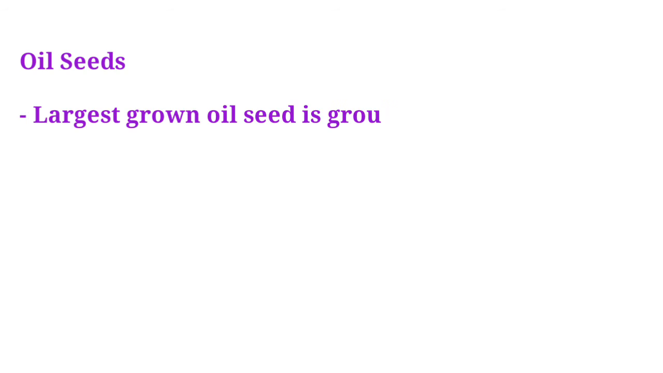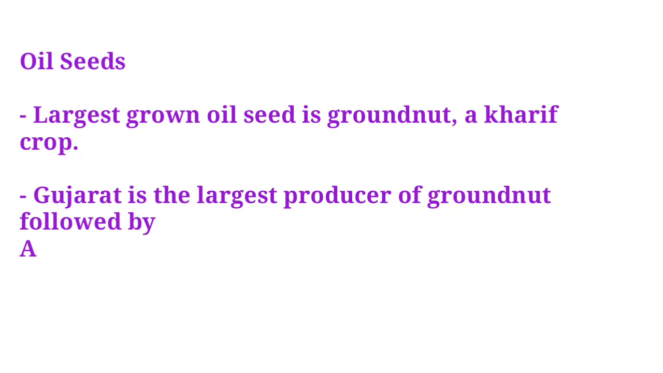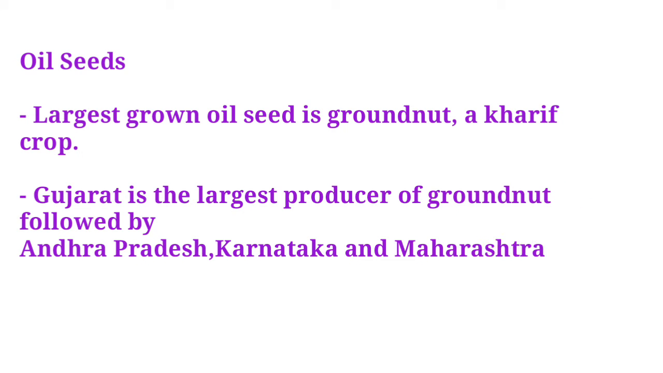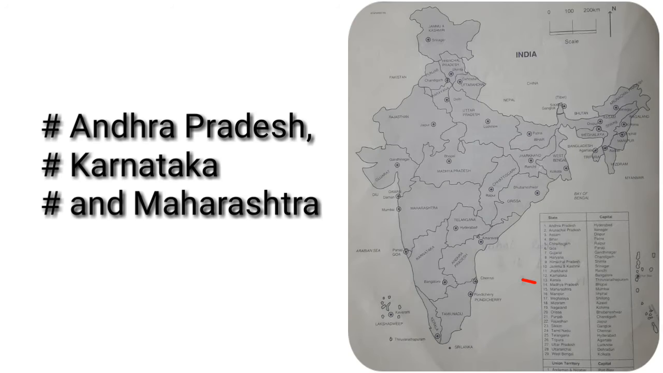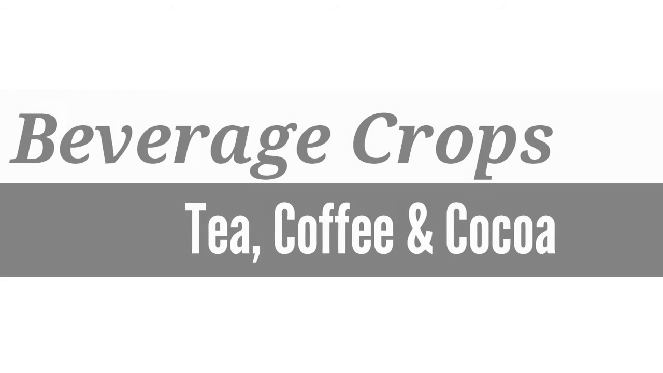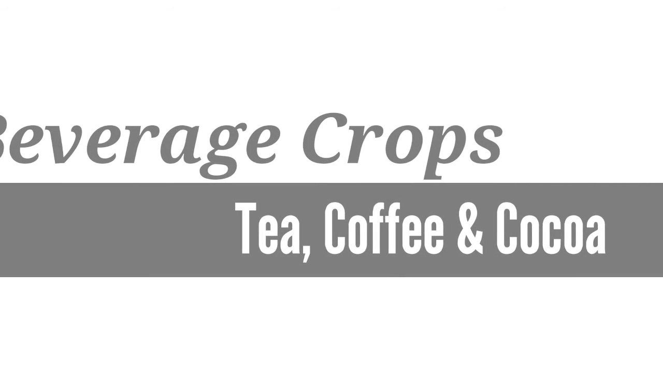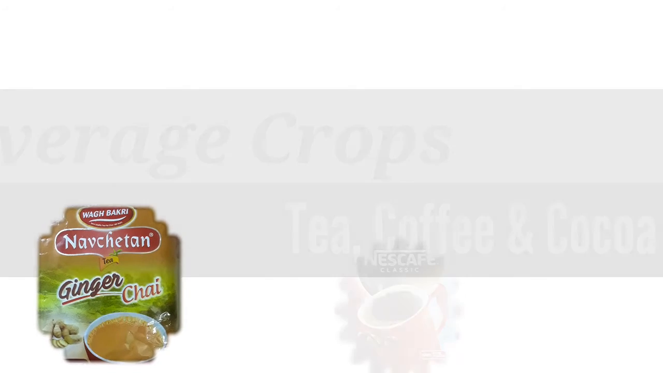The largest grown oil seed is groundnut and Gujarat is the largest producer of it, followed by Andhra Pradesh, Karnataka, Maharashtra. Beverage crops. Beverage crops grown in India include tea, coffee and cocoa.